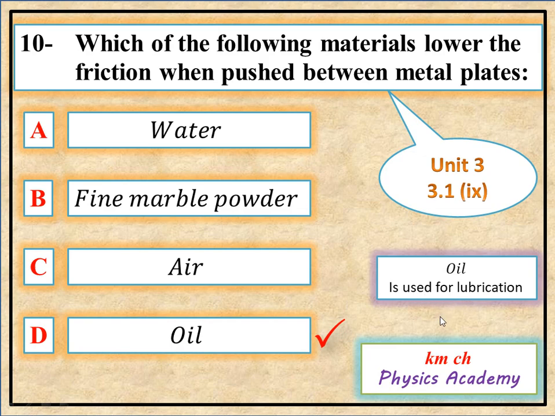You know, in our motorcycle, in our vehicles, in our car, we use engine oil to lubricate the engine parts. So oil is used for the lubrication of the metal plates. Our option D is correct, that is oil. This question is from unit number 3, question number 3.1, and it's part 9.